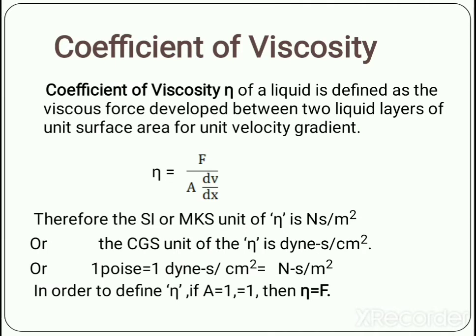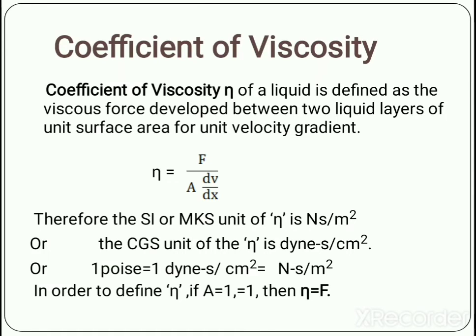Coefficient of viscosity. If we rearrange the previous equation, that is F is equal to eta A dV upon dx, we can write eta is equal to F upon A dV upon dx. So eta is called the coefficient of viscosity. We can write the definition of coefficient of viscosity like this. Coefficient of viscosity eta of a liquid is defined as the viscous force developed between two liquid layers of unit surface area for a unit velocity gradient. That is eta is equal to F upon A dV upon dx.